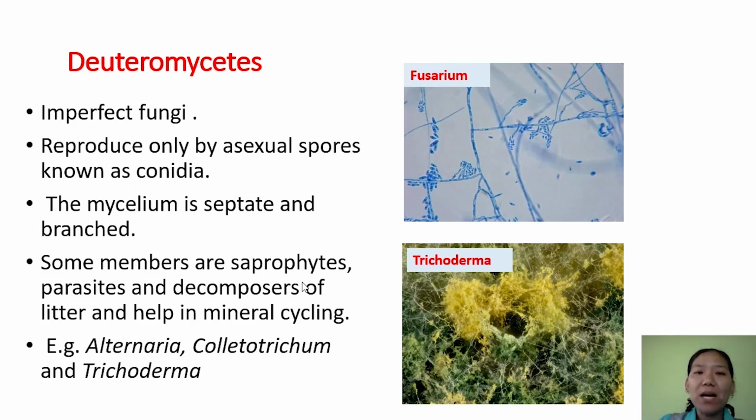And the mycelia are septate and branched. Once you know the sexual stage of these fungi, then they are removed from the class deuteromycetes and placed in either basidiomycetes or ascomycetes according to the sexual spores they produce. And talking about the mode of nutrition, they are heterotrophs. They are saprophytes, parasites, and decomposers. Some examples are Alternaria, Colletotrichum and Trichoderma.